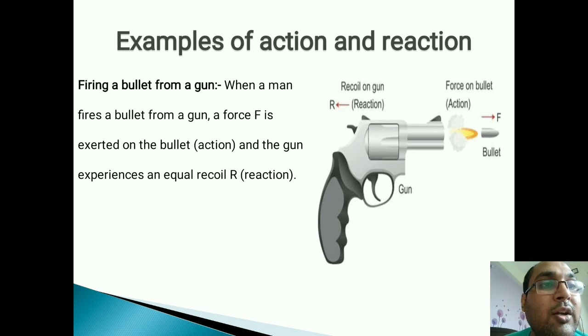Recoil, firing a bullet from a gun. The bullet, as its mass is very small, will move in a forward direction, that is the action. And from the reaction point of view, the gun will move in a backward direction. As the gun moves backward, it is called the recoil of the gun. But compared to the mass of the bullet, the mass of the gun is very large. So the bullet, as its mass is negligible compared to the gun, will move to a maximum distance, whereas the gun's mass is very huge, so it will recoil only a very small distance because of its larger weight.